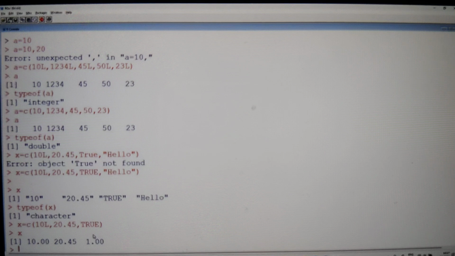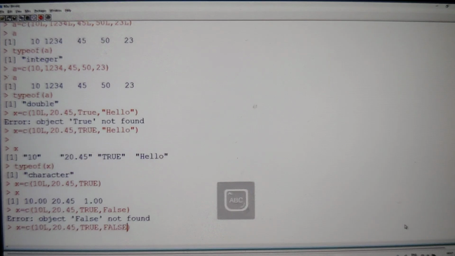Even true needs to be converted into a number. Remember, true generally gets converted into 1, and false is generally converted into 0. For example, if I put false, how is it going to get converted? False. So it is going to be 0.